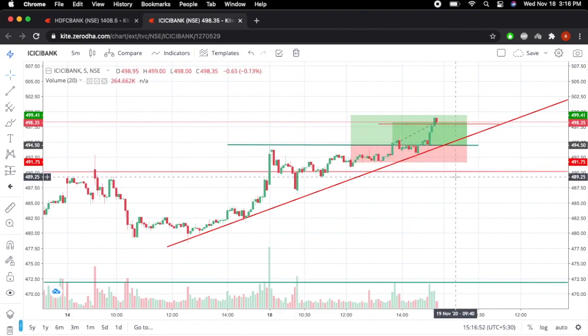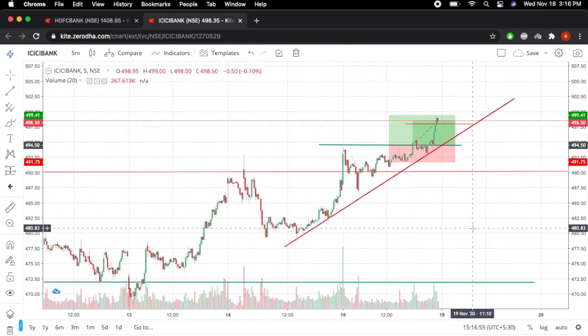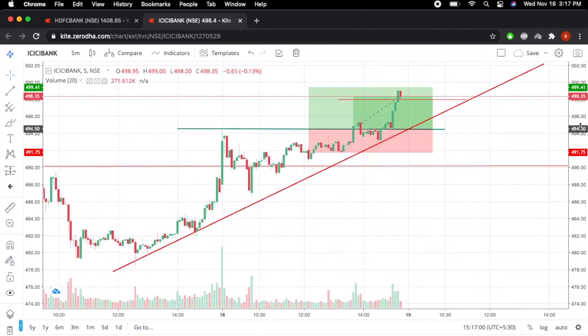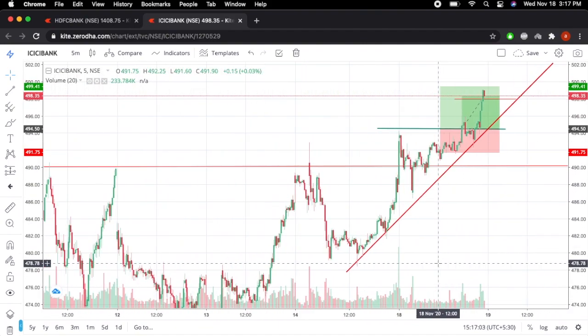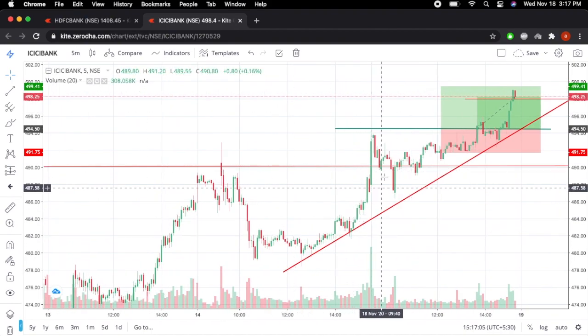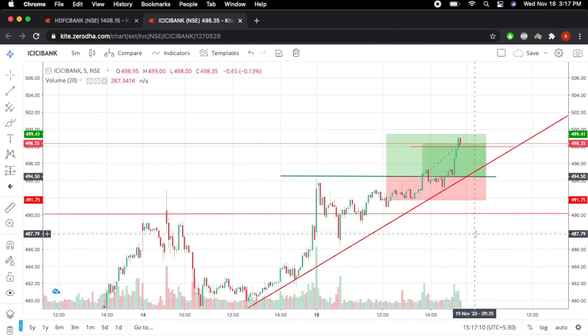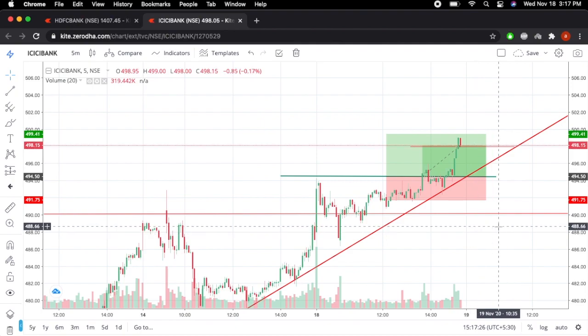Another thing, there is no nearby resistance, so I was expecting this stock to break the day's high, as it's been moving in another pattern which looks like a cup and handle. So there are several reasons to make this trade: cup and handle, triangular breakout, resistance breakout, and no nearby resistance. And the volume: as you know, today Nifty Bank was really bullish and went over 1%. That's even supporting my entry point.